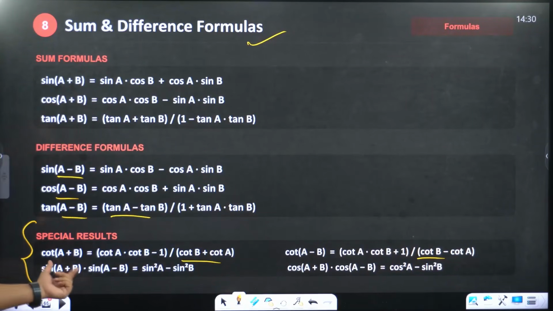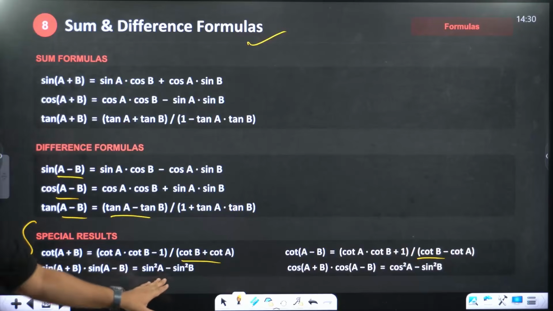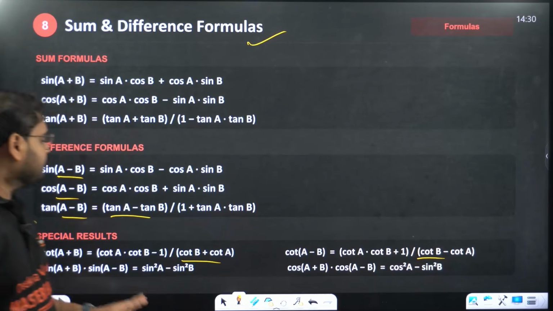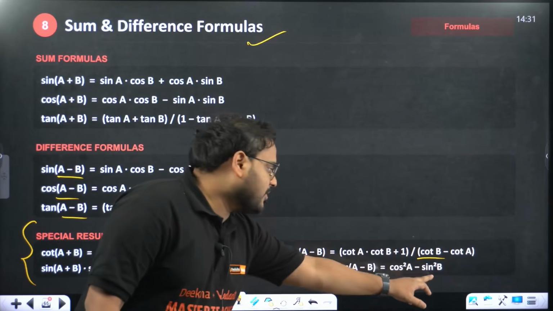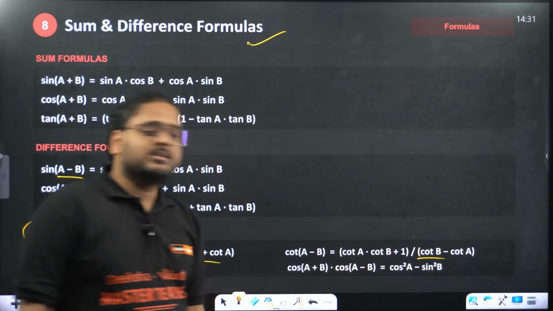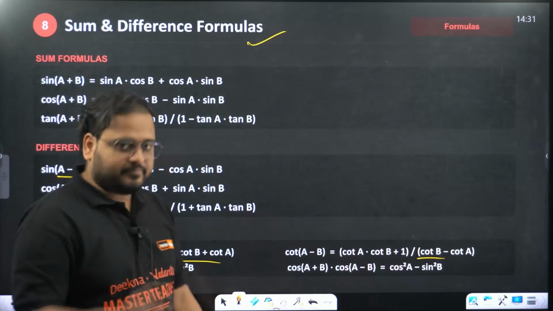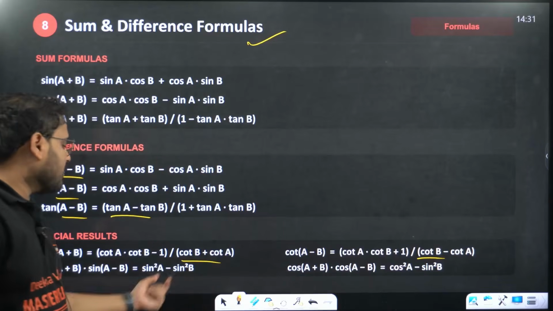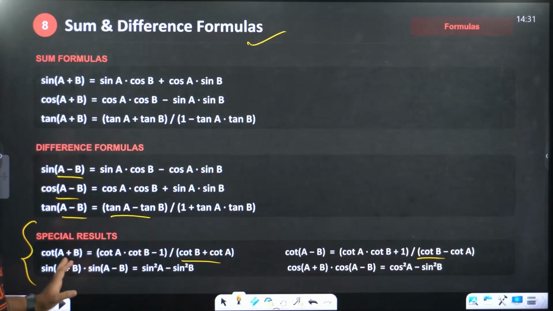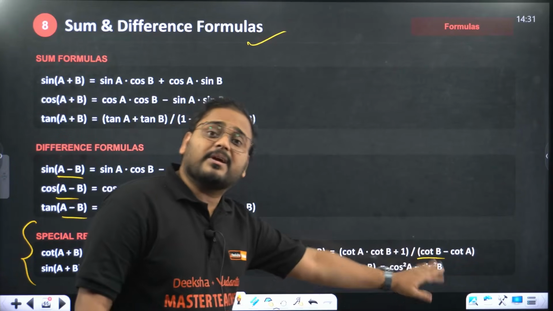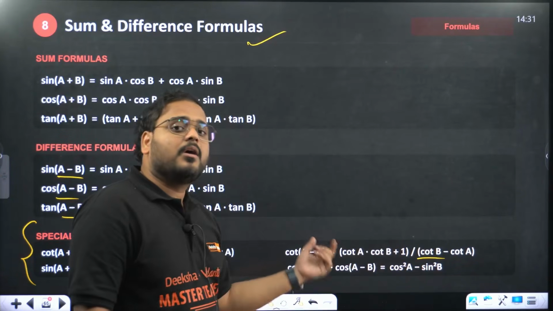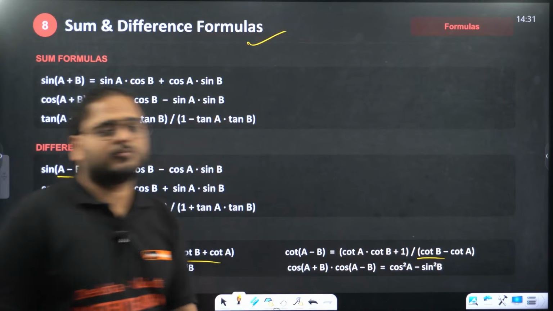Then again, this is the formula. The difference formula is there. I have taken a question on this from your question bank. Sin square a minus sin square b is sin of a plus b into sin of a minus b. Cos square a minus sin square b is cos of a plus b into cos of a minus b. I'll repeat again. If you have sin square minus sin square, then take the angle sum and difference in sine. But if you have cos square minus sin square, you have to take what? Both cos, sum and difference in cos.